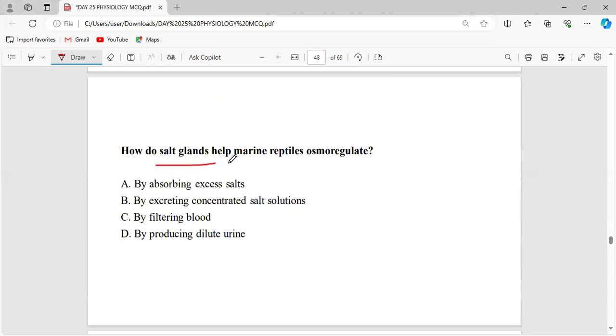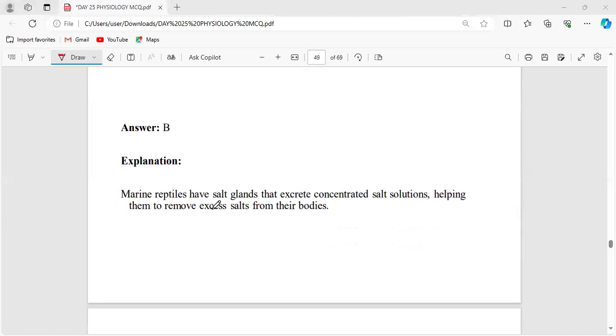How do salt glands help marine reptiles osmoregulate? Marine reptiles have salt glands and they excrete salt solutions, helping them to remove the excess salt from their bodies, right?